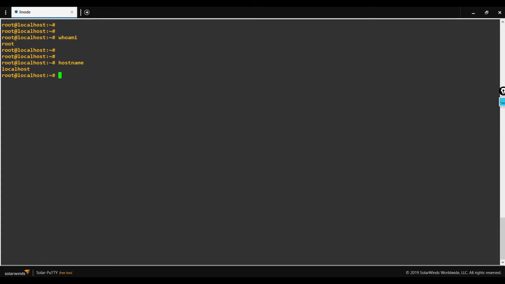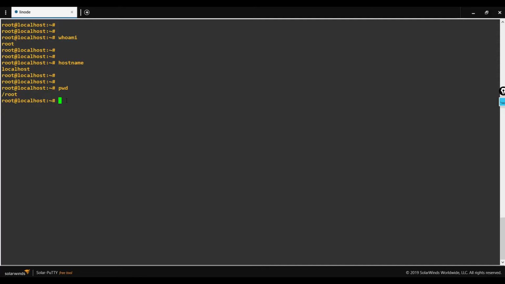And can you see this small wave symbol, which is called tilde? The tilde symbol represents the home directory. I'm logged in as a root user, so I am in the root user's home directory. Let me verify that also. My present working directory is /root. It is the home directory for the root user.